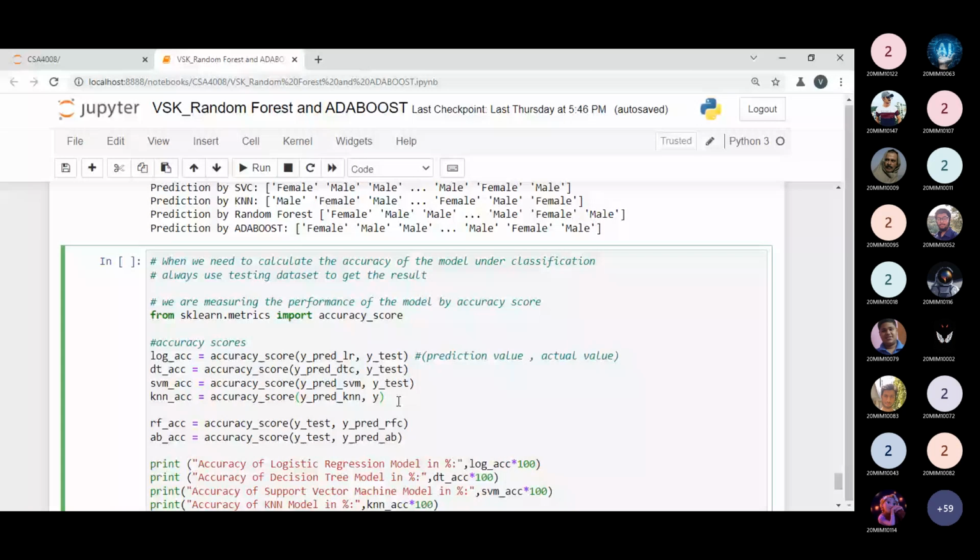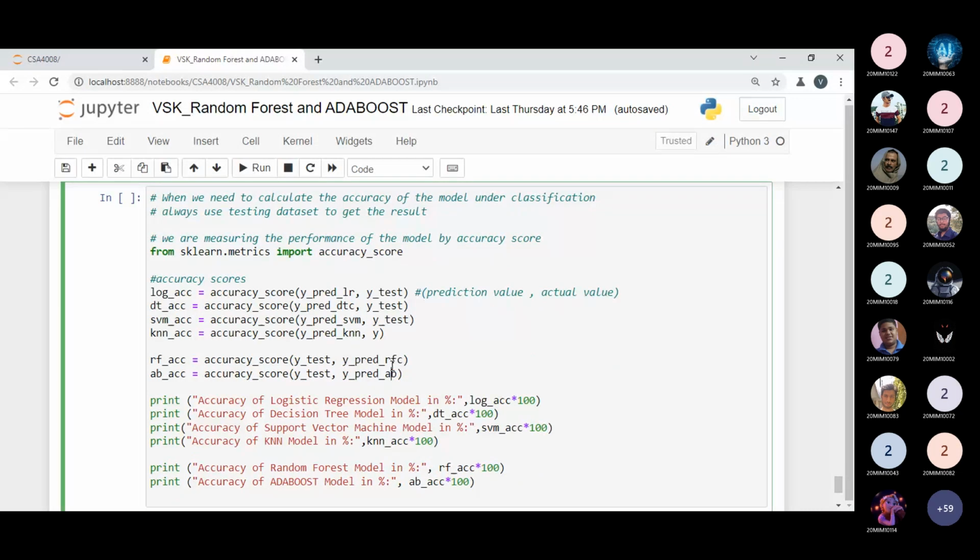And for RFC, I'm also printing its accuracy by choosing y_pred_RFC. Of course, remember this variable we already prepared a few minutes ago. y_pred_RFC and y_pred_AB. And I'm printing all these values. So you can just tell me which model is better on this data set.